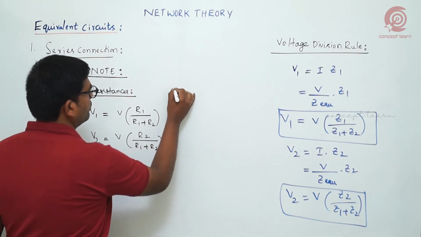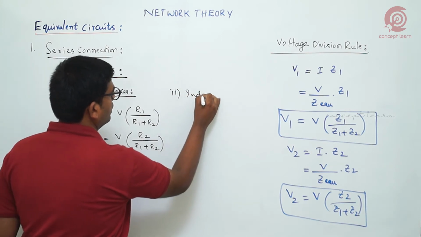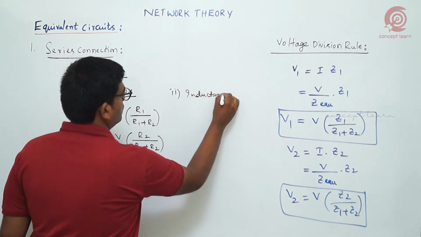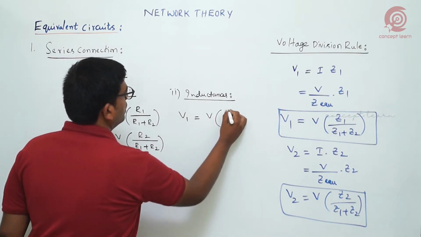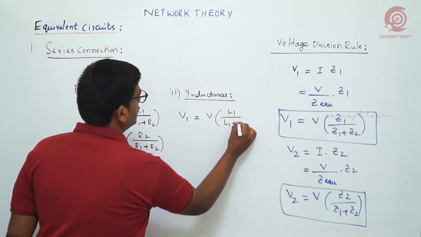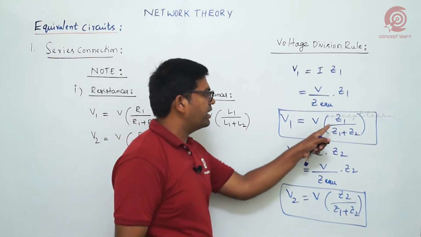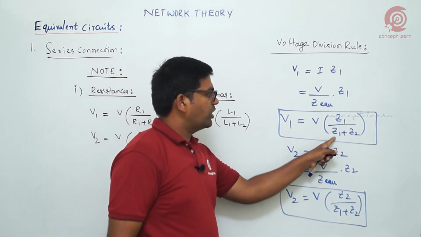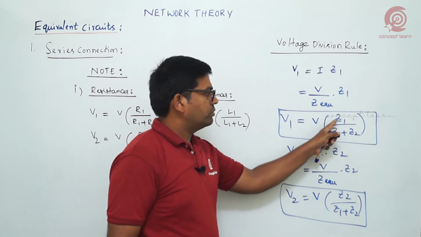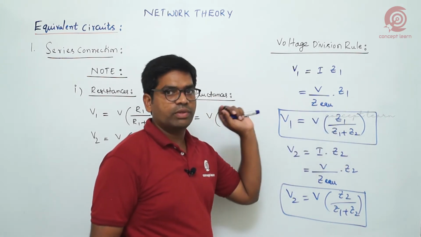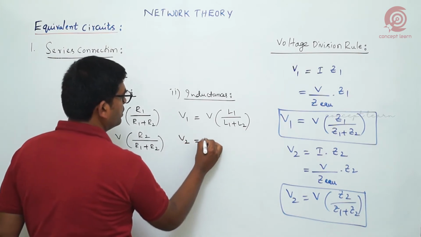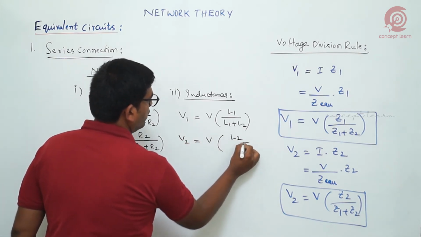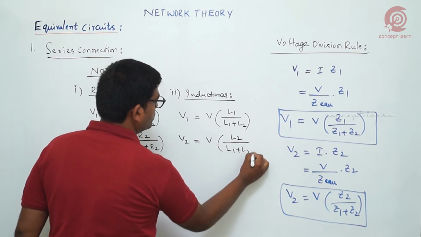In a similar fashion, consider inductances. What will be the voltage division? V1 is equal to V into L1 by L1 plus L2. Even if you write J omega L1 in the numerator and J omega L1 plus J omega L2 in the denominator, you can take J omega common and cancel. So this will be the final result. V2 is equal to V into L2 by L1 plus L2.